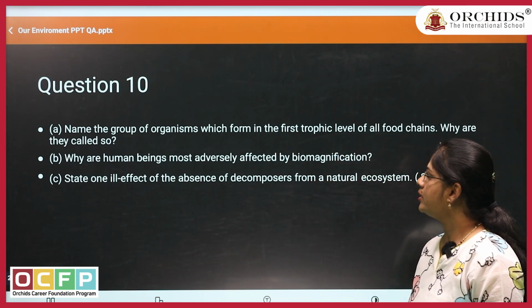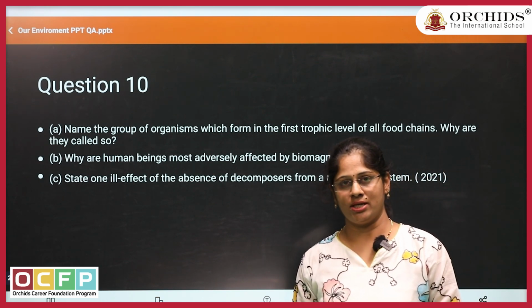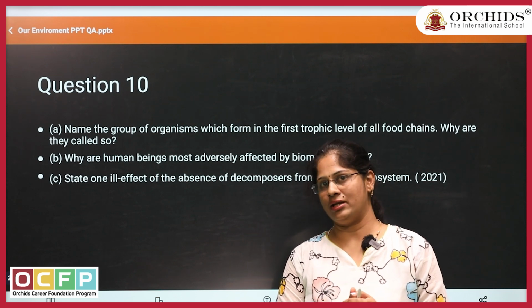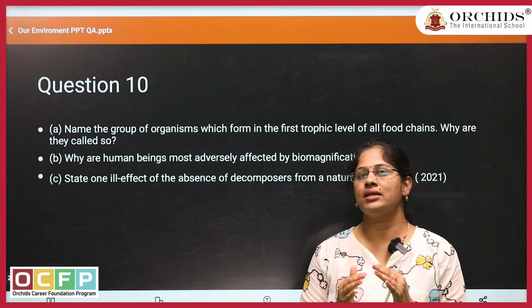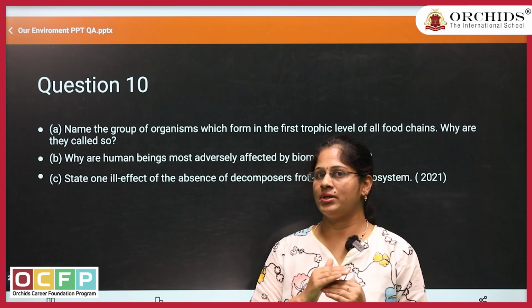Second one: why are human beings most adversely affected by biomagnification? As we are already aware, what do you mean by biomagnification? The concentration of chemical substances is transferred from one trophic level to another.